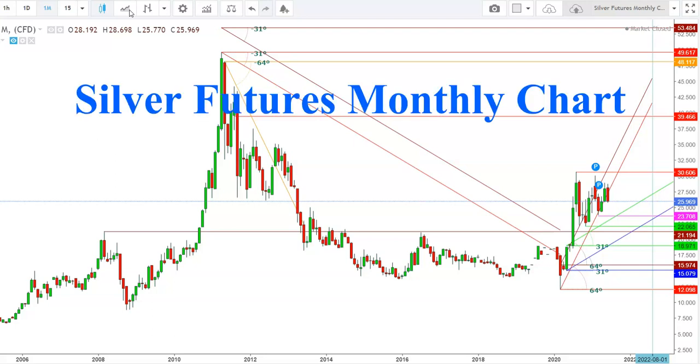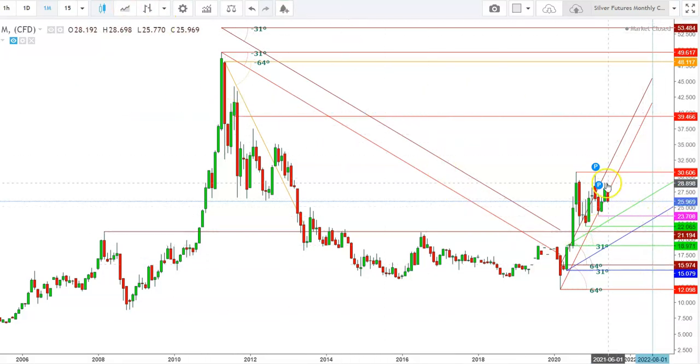So let us start the day to analyze the movements of silver futures in a monthly time frame. Here you can see how the silver futures have been constantly facing stiff resistance at the levels of $29.063, whereas silver futures have been constantly attempting to sustain above this level since August 2020, when the silver futures tested a high at the levels of $30.606 but could not sustain there and found a sharp downward move during the month of September and continued to remain under pressure below the levels of $26.174.